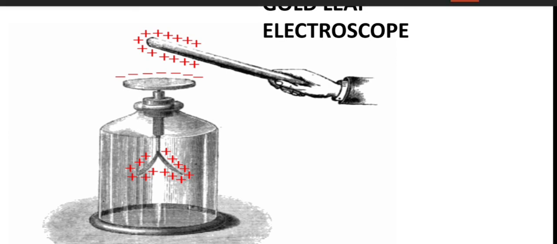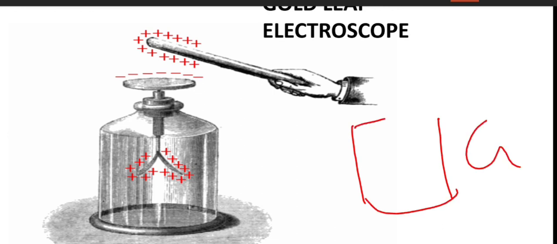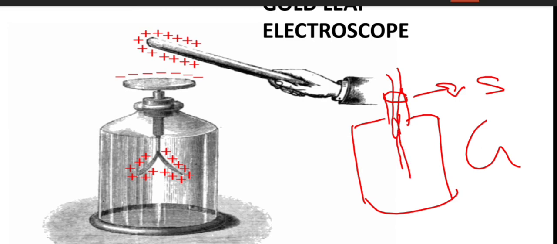As you can see in the figure, we have one glass jar which is represented by G, and it has one cork on the mouth which we represent as S, and one electrode or metal rod passing through the cork and coming into the jar.